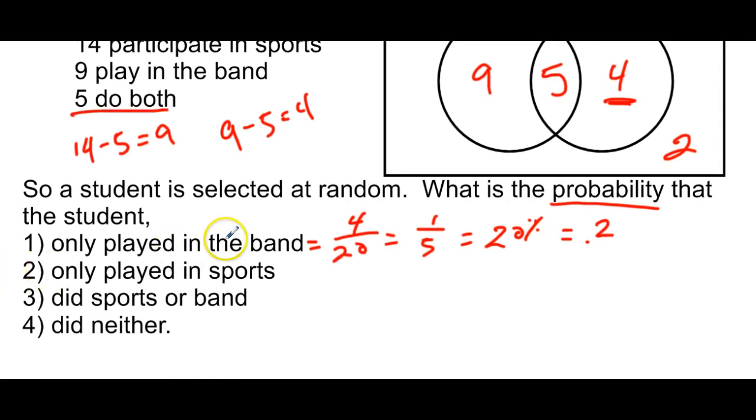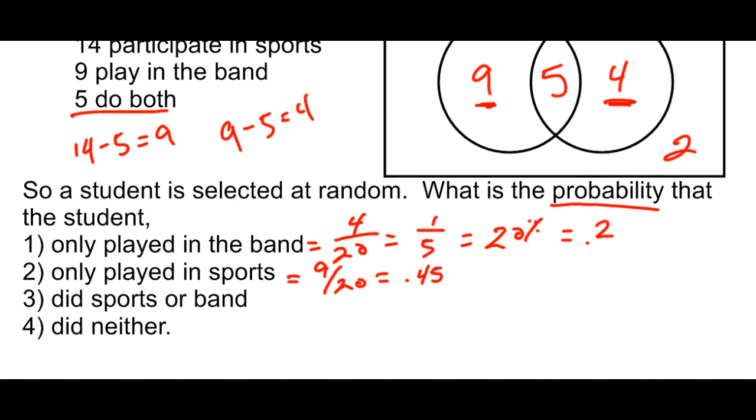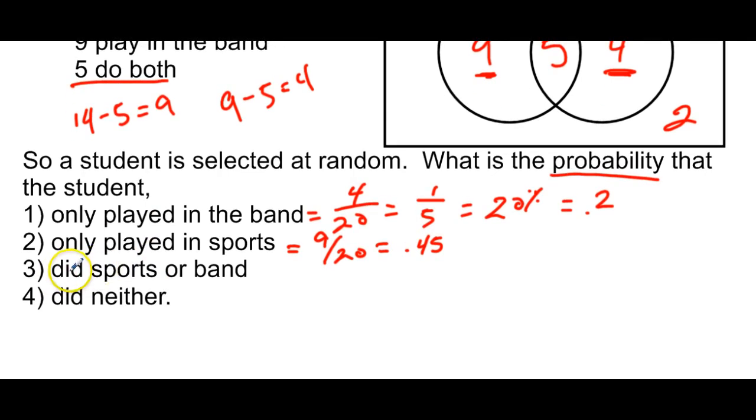What is the probability that the student only played sports? And only played sports is right here. So that's 9 out of 20, and that's 45% or 0.45. All right, same thing. What is the probability that the student did sports or band?